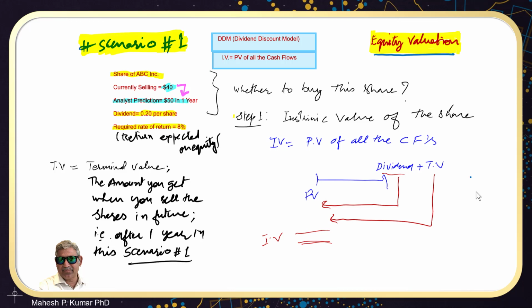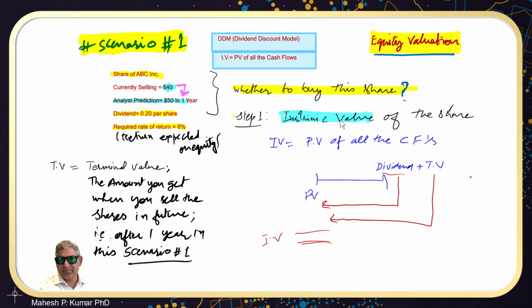Now, when you read these particulars and then you think, whether I should buy this share or not, suppose I have to make this decision, whether I should invest in this share or not. How would I decide that? Logically speaking, I should find out the intrinsic value of this share of this fictitious company ABC Limited, right?